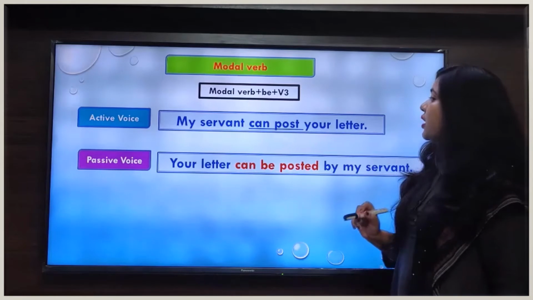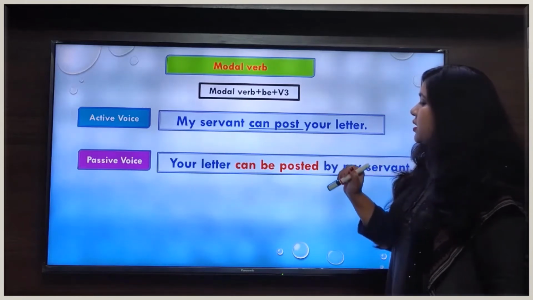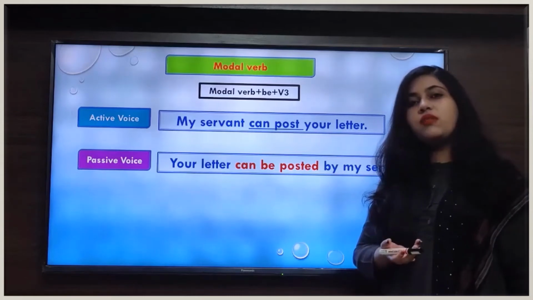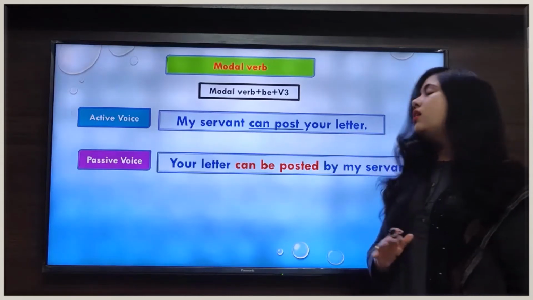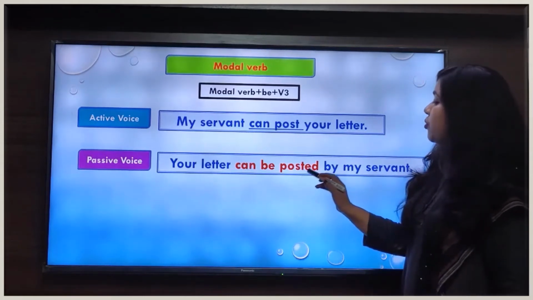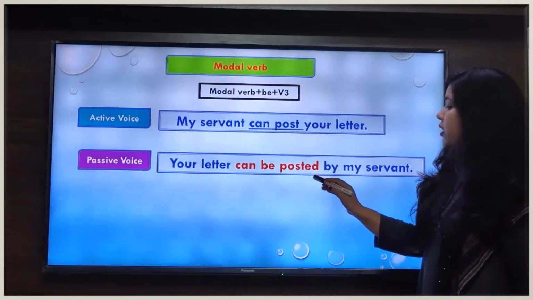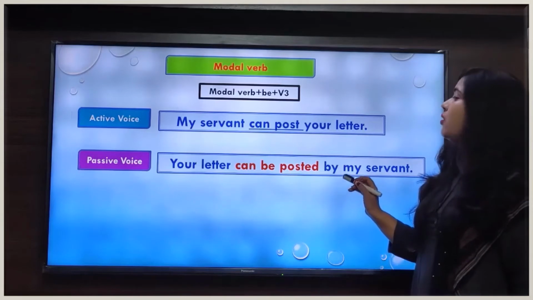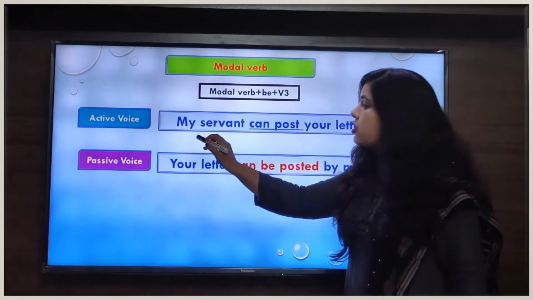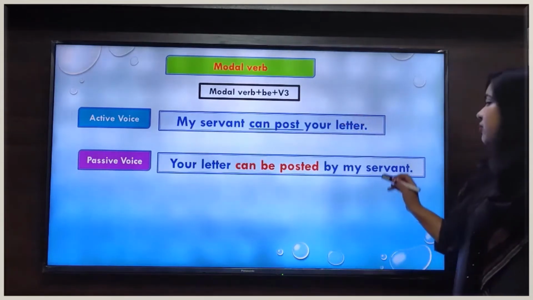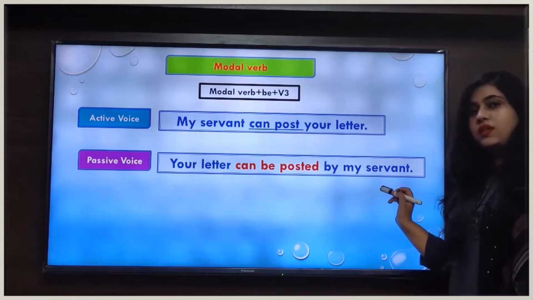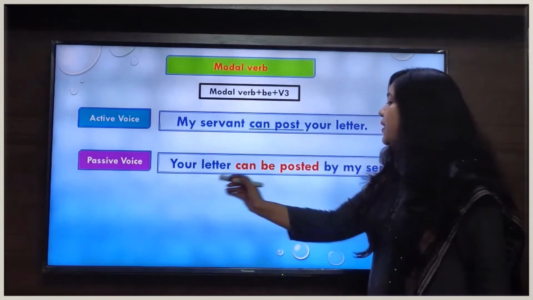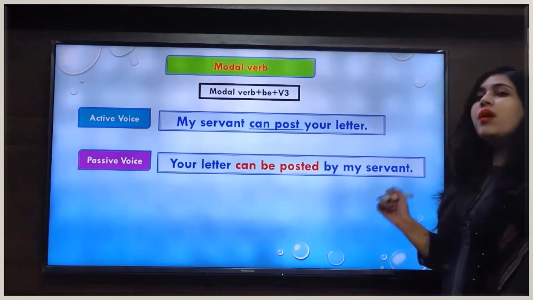In the active voice sentence our main verb is post, and the third form of the verb post is posted. That's why we have written posted here. And after that we will write the preposition by, and then we change the subject into the object. So our sentence in passive voice will be: Your letter can be posted by my servant.